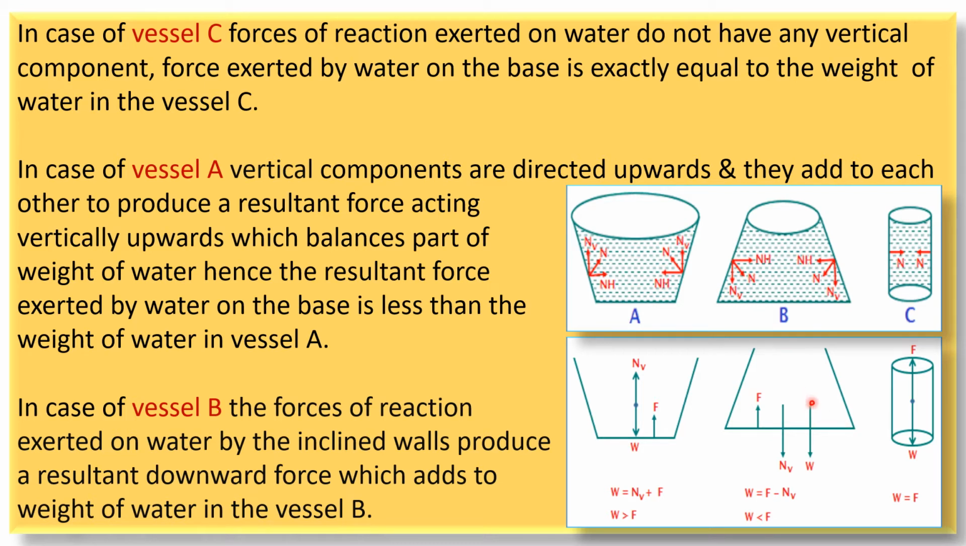तो यहाँ पे जो वेट है वो क्या था, कम था वाटर का या लिक्विड का, उसको किसने इंक्रीज किया, जो भी रिजल्टेंट फोर्स डाउनवर्ड डायरेक्शन में एक्ट कर रहा है ड्यू टू द नॉर्मल रिएक्शन, वो वेट को क्या करेगा, वाटर के इंक्रीज करेगा, एंड देयरफॉर मोर फोर्स is exerted on the base of the container. So in case of vessel B, the forces of reaction exerted on water by the inclined walls produce a resultant downward force which adds to the weight of water in the vessel B, and therefore the force exerted on the base will be same, that is F.